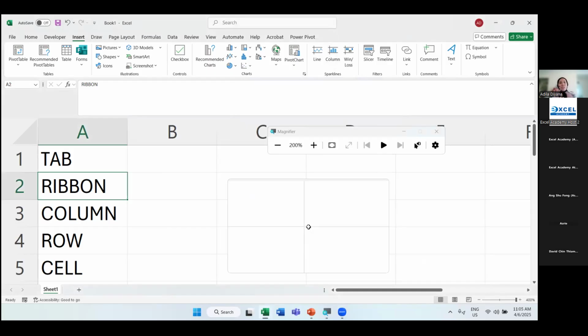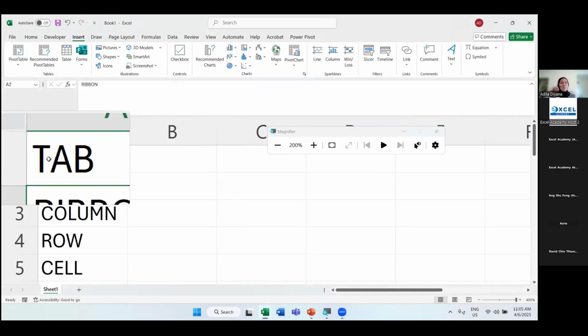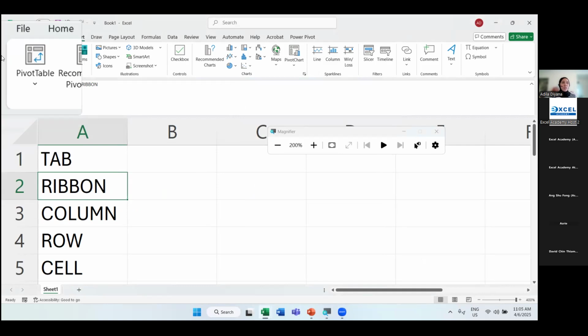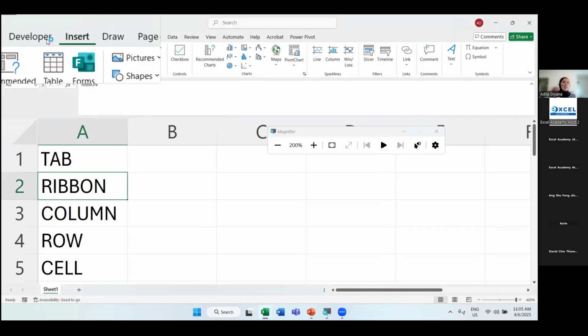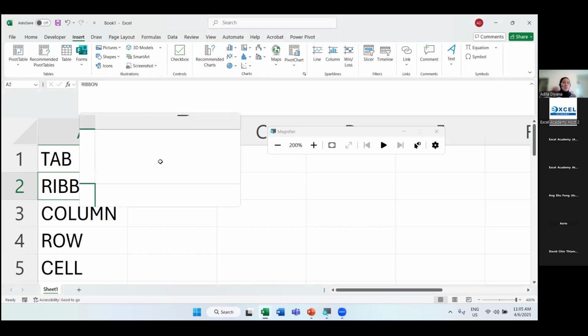As I mentioned earlier, I'm opening a blank Excel workbook. I would like to introduce 5 important keywords so that we can navigate Excel better. For number 1, we have what we call a tab. If you open your blank Excel workbook, at the top you can see main topics like file, home, insert, and so on. These buttons, the main topics up there, we refer to as tab. If I told you, let's go to the insert tab, you know exactly where to press.